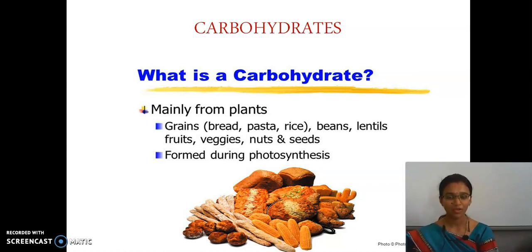It is formed due to the process of photosynthesis. Photosynthesis is the process by which green plants make their own food.